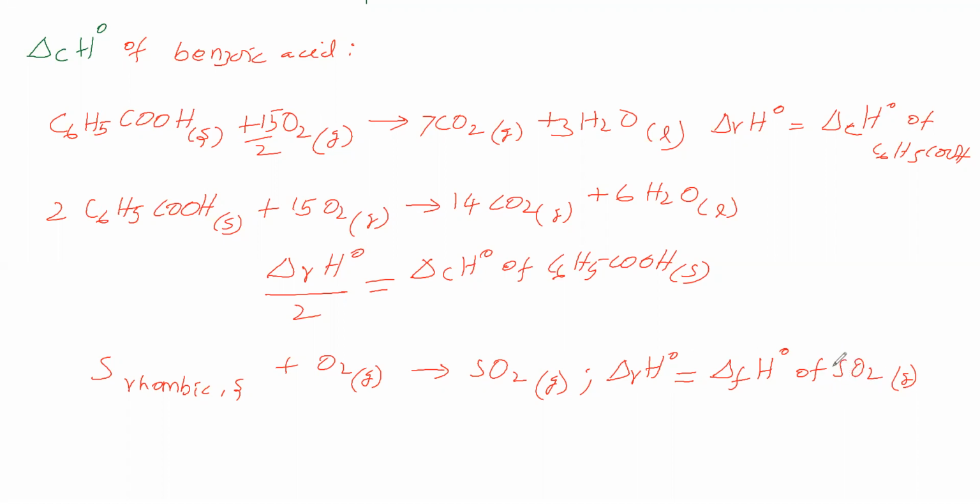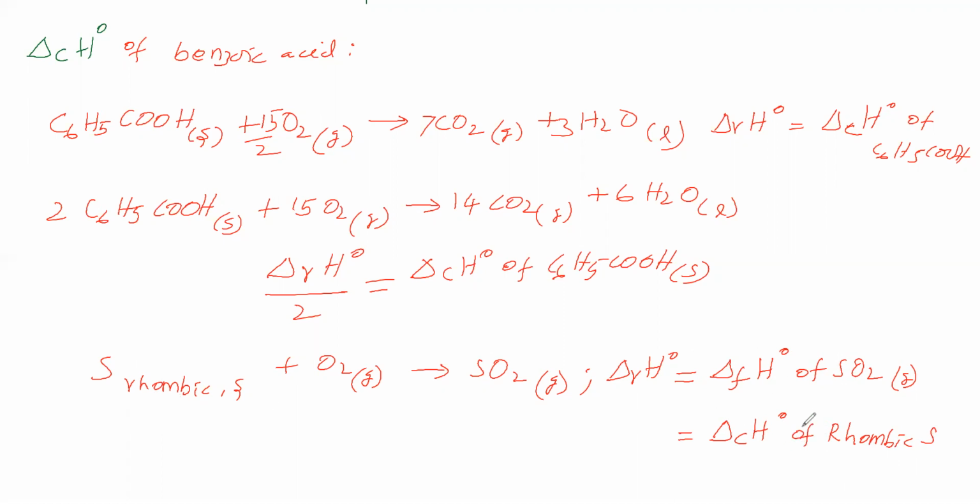We can also say it is the standard enthalpy of combustion of rhombic sulfur. As per the definition, we have to take 1 mole of rhombic sulfur.